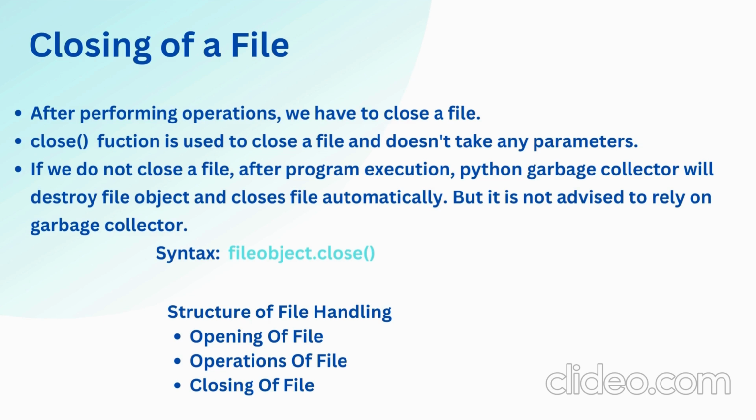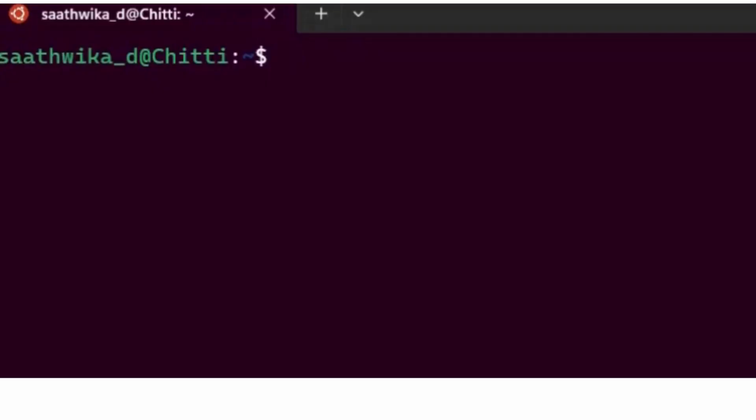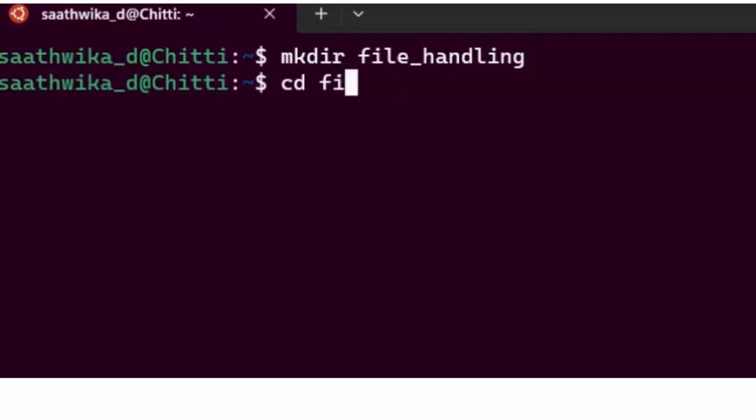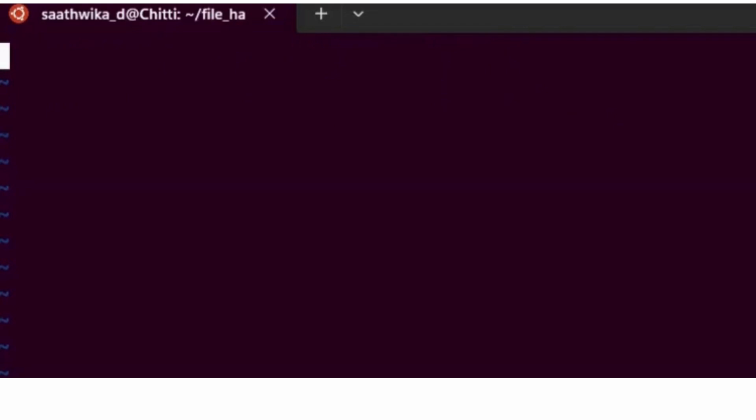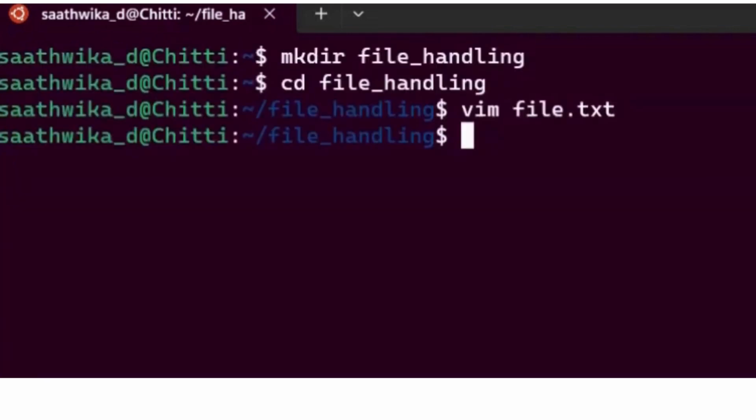Now, let us take a look at a small demonstration. First, I will be creating a folder named file handling and access it using the mkdir and cd commands. And then I will be creating a text file. Note that I have used the Vim text editor and the .txt extension. I will write a simple sentence: This is a text file, inside the text file we have just created.